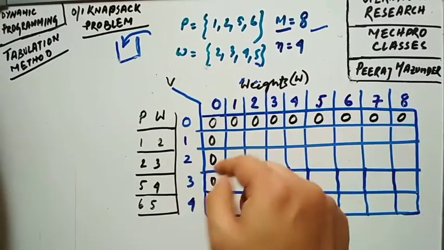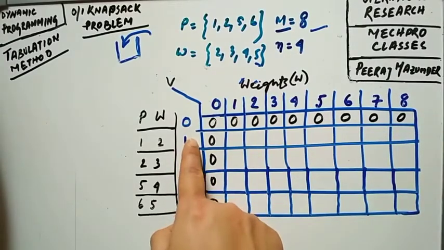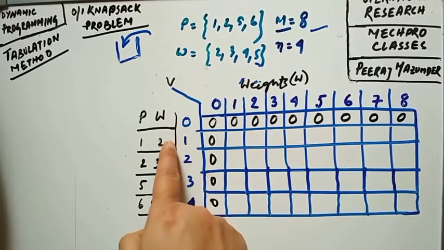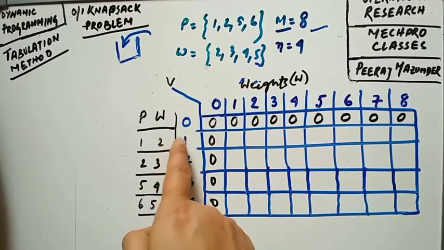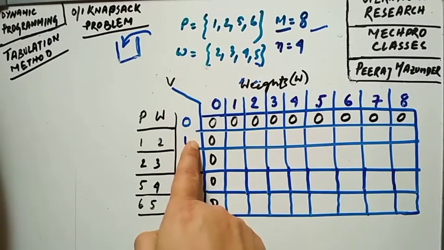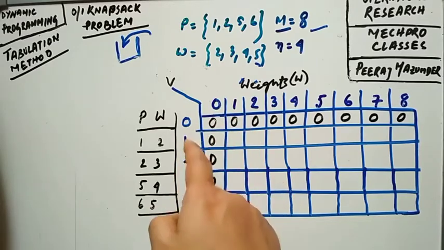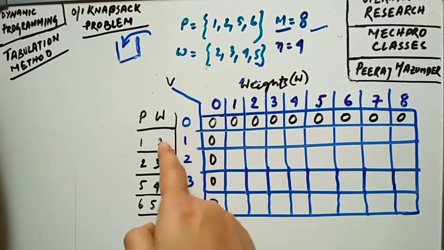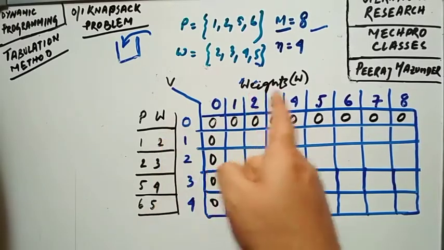Now come to the second row. We have got weight 2 over here and we are considering the first object. Now, these are also weights.